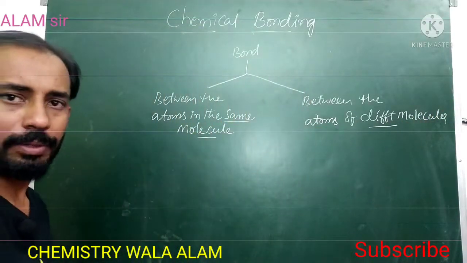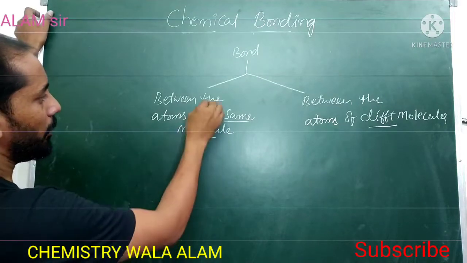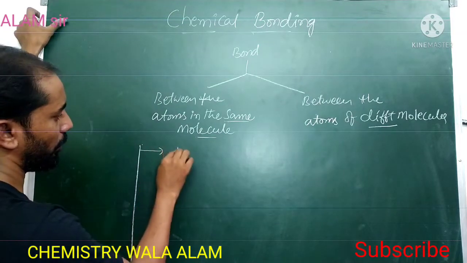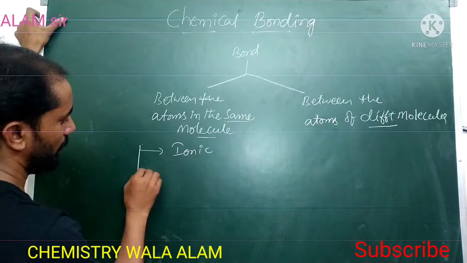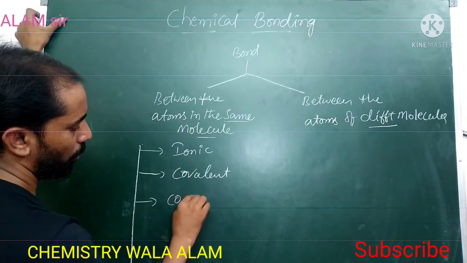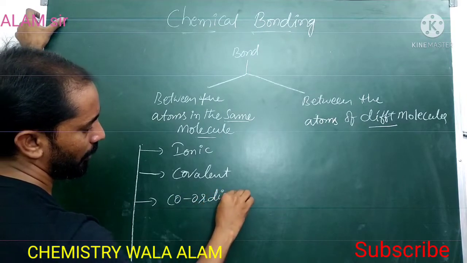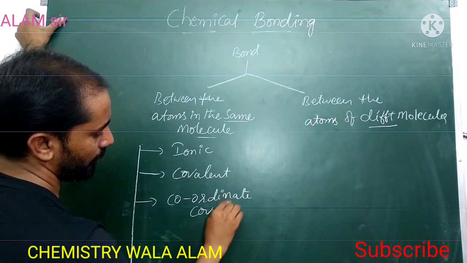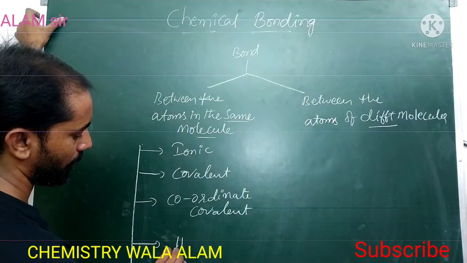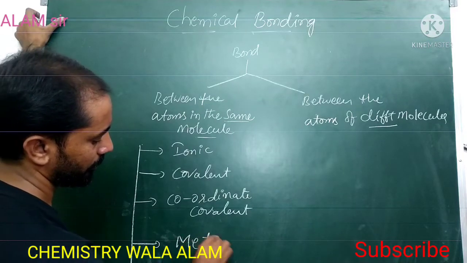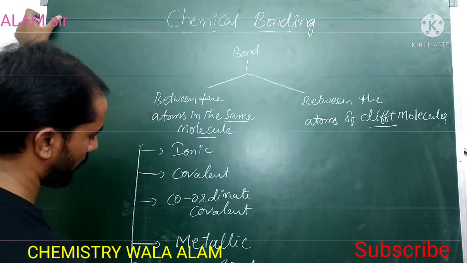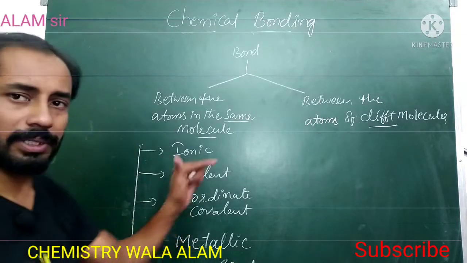Within the molecule, or between the atoms of the same molecule, the bonds are of different types: one is the ionic bond, second is the covalent bond, third is the coordinate covalent bond, and next is the metallic bond. These are the bonds between the atoms in the same molecule.